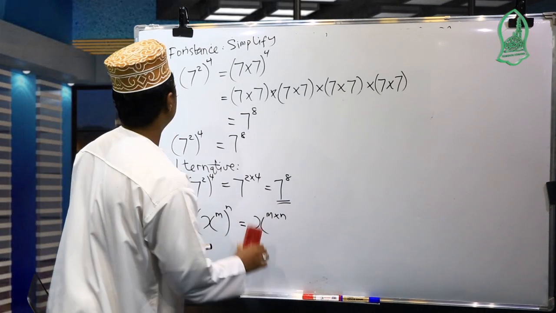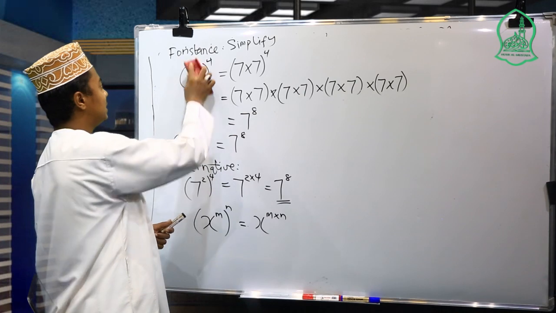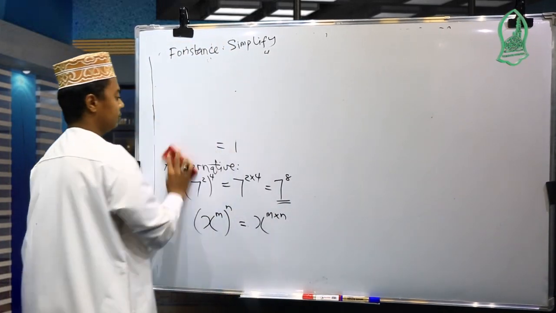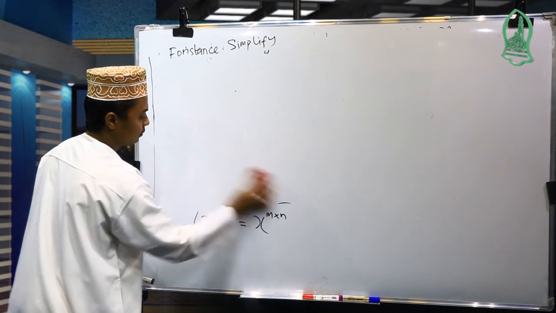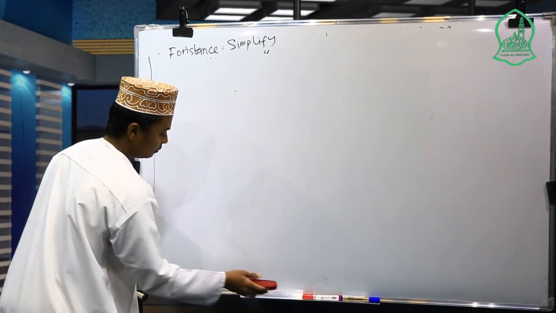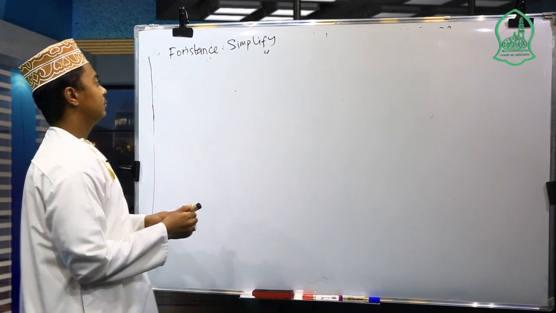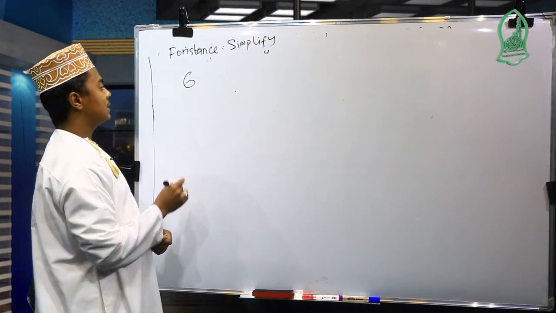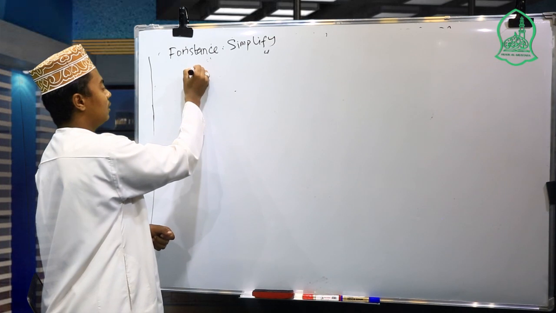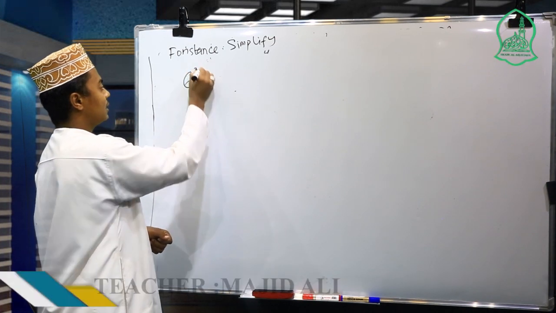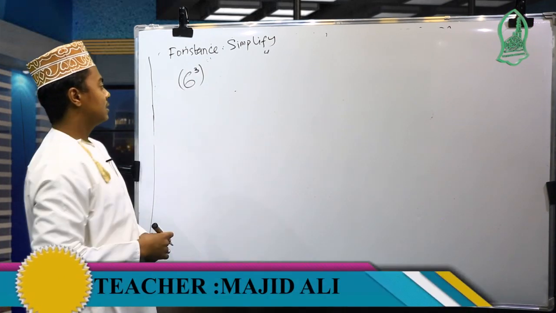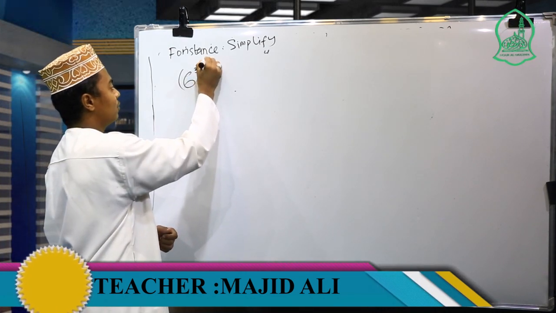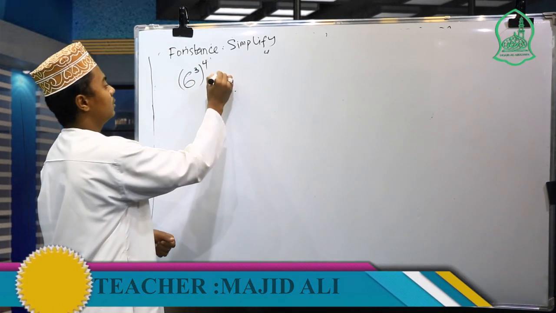So maybe let us look at another example. Let's say we have 6 cubed, also it has the 4th power.